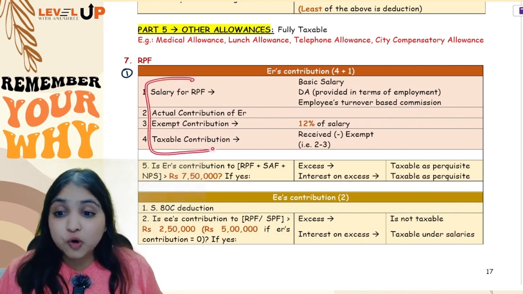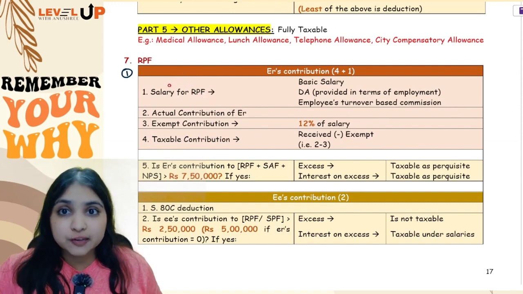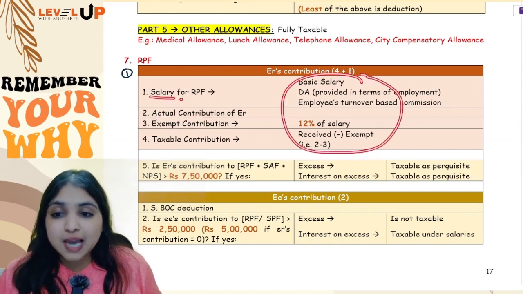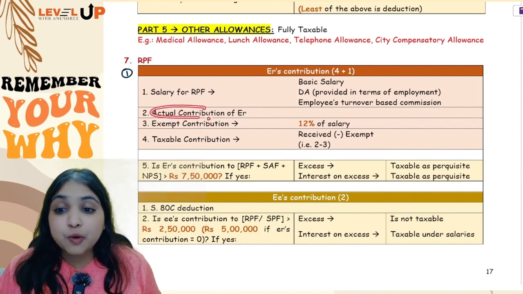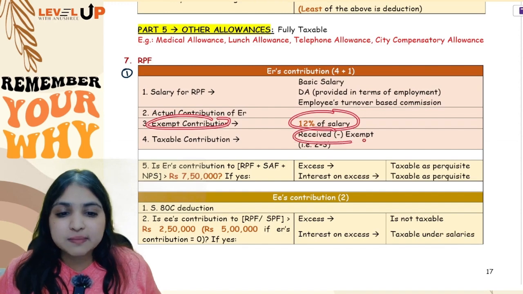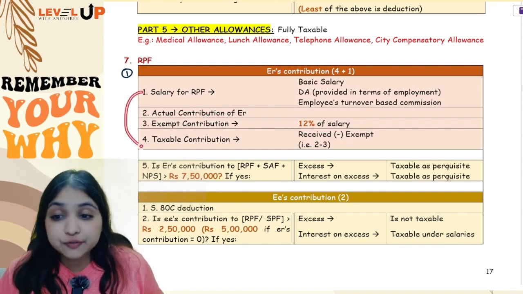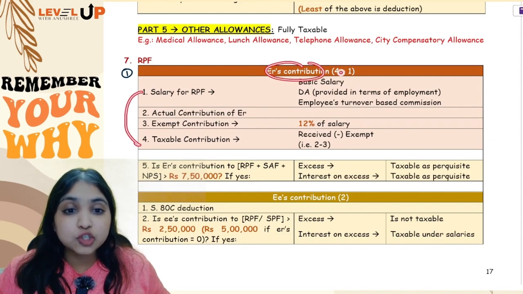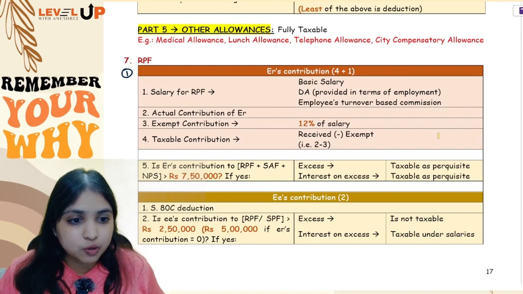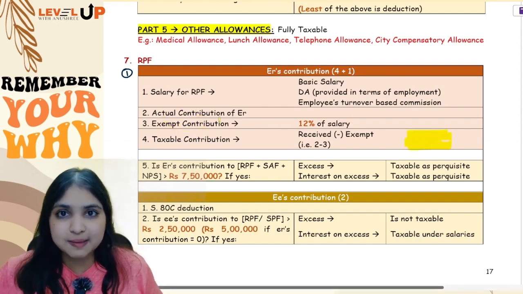So if you notice, your 4 steps are very similar to what you do in HRA. Even over there you first calculate salary, you see what is the actual HRA, and then you see how much is exempt HRA, and received minus exempt, balance is taxable. Here also it's the same way, only the computation will be slightly different. So you will start with salary computation, 3 parts, then you will see what is the actual contribution of the employer, the exempt contribution will be 12% of salary, received minus exempt, balance will be taxable. These are your first 4 steps, but I told you for employer's contribution we do 4 plus 1, 5 steps. So after you do these 4 steps, you will get one taxable number over here, guys. This received minus exempt, balance is taxable.